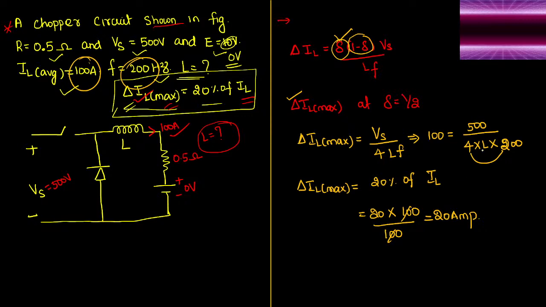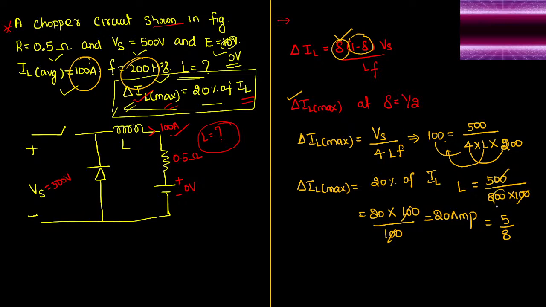Bringing L to the left hand side and 20 to the right hand side, it can be rewritten as L equal to 500 upon 4 into 200, which is 800, with one more 100 also coming from the other side. Now this 20 will get cancelled out. So we can say 5 upon 8.